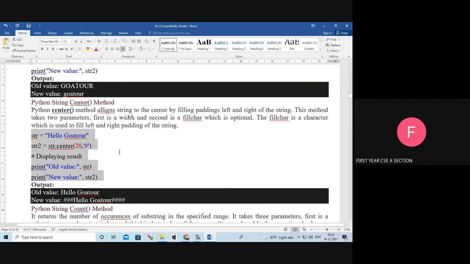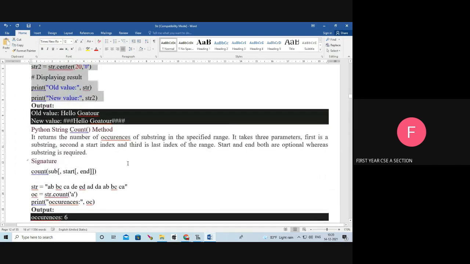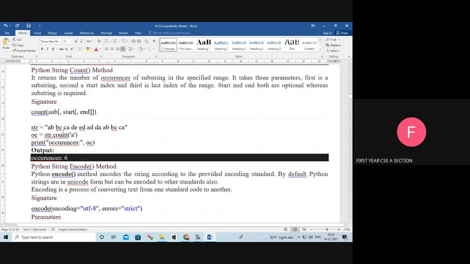This is the center. Next we are going to see the count function. We will see an example program for count.